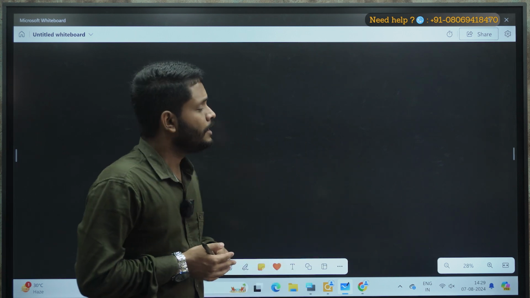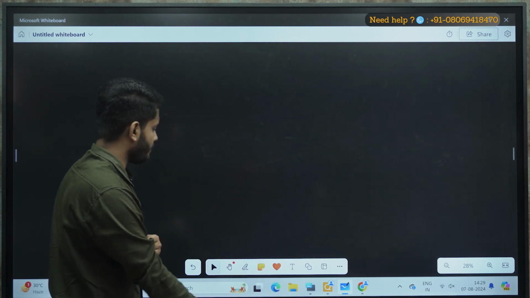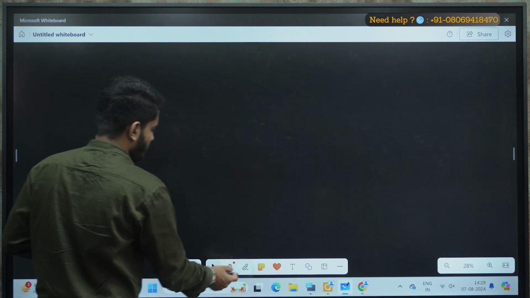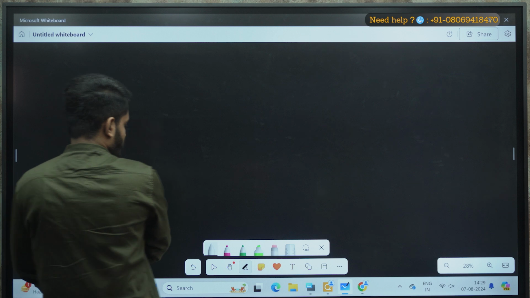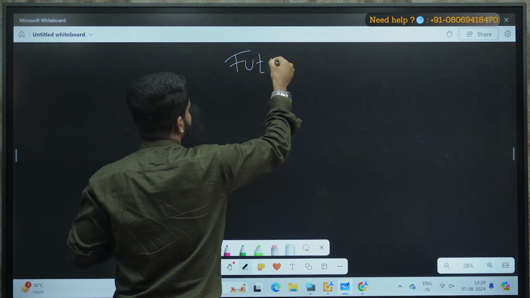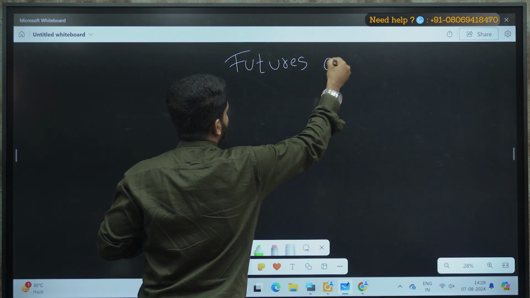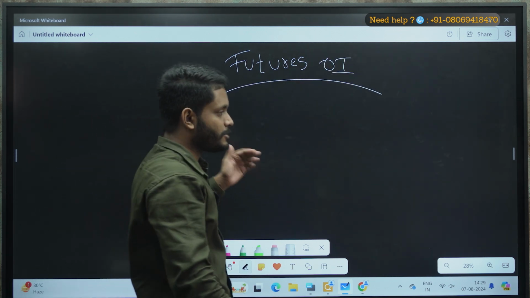Most of them don't know the concept of futures OI, so I have to cover it. Those who have watched can skip it, but it's my job to teach you, so I'll do this.